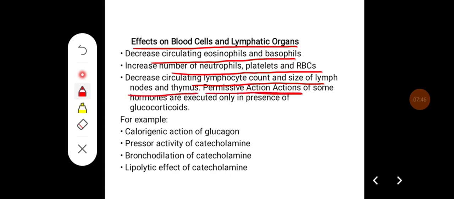Its permissive action on some hormones: some of the actions of other hormones are executed only in the presence of glucocorticoids. For example, the calorigenic action of glucagon, pressor activity of catecholamines, bronchodilation of catecholamines, and lipolytic effect of catecholamines occur only in the presence of glucocorticoids.